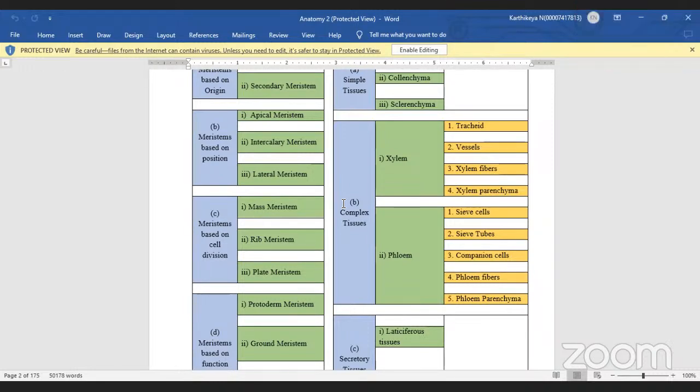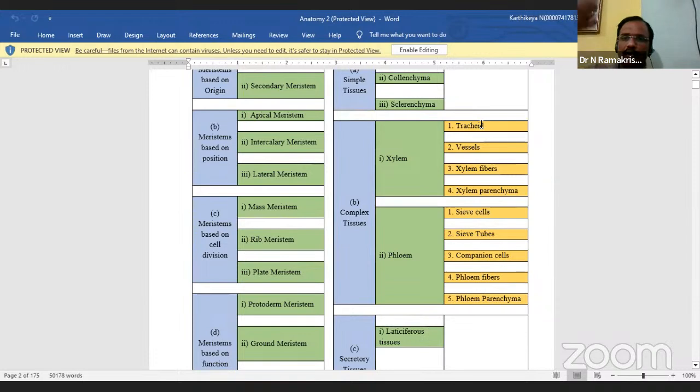Yes, sir. So next, conduction of water is by xylem. Xylem absorbs minerals and nutrients from the soil. How many types of xylem are there?